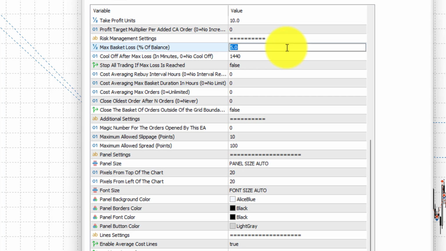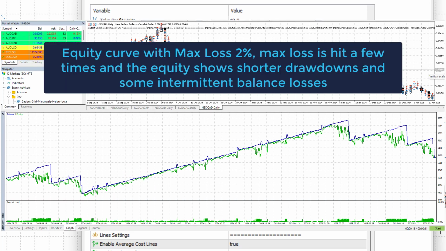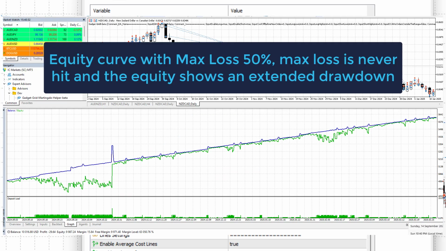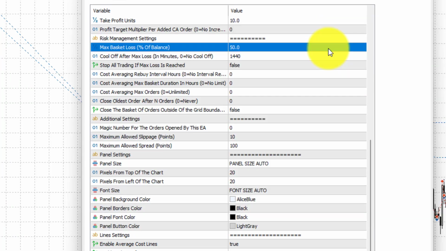Depending on your situation, you may want to use small max losses under 10%, knowing you will cut losing baskets quickly and realize more frequent losses. On the other side, you may set max loss high at 50% or more, giving the EA more room to recover losing baskets, being aware a more significant loss is possible.